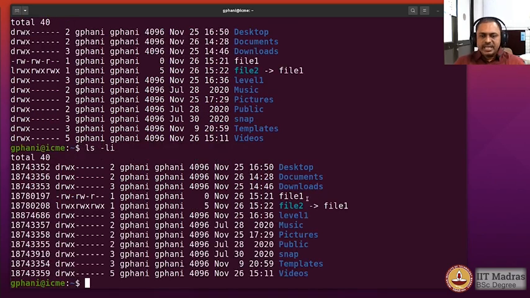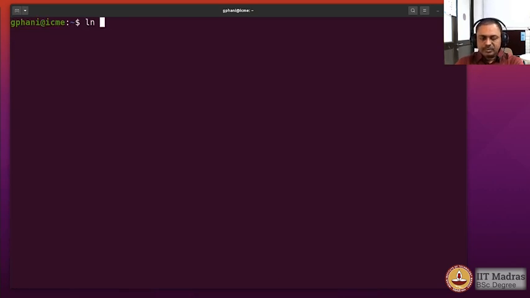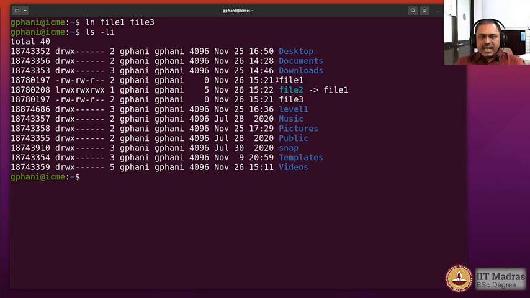Okay, and let us look at the inode numbers. You would see that file2 has an inode number which is different from file1, which means that they are separate entries. File2 is a separate entry, but it is just a shortcut to file1. Okay, now let us go ahead and create a hard link also to file1. The hard links are created by the ln command without the -s option. Now look at the inode numbers in the long listing, and you will see that file1 and file3 have the same inode number, which means that these two are basically the same file.